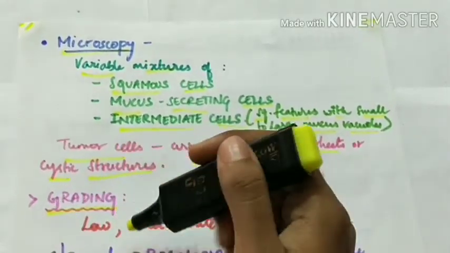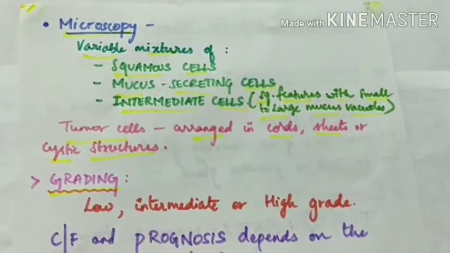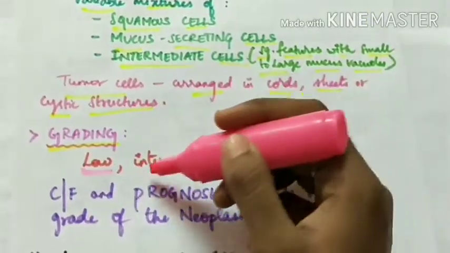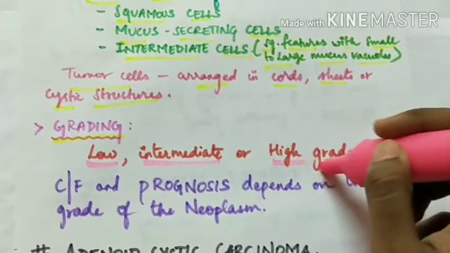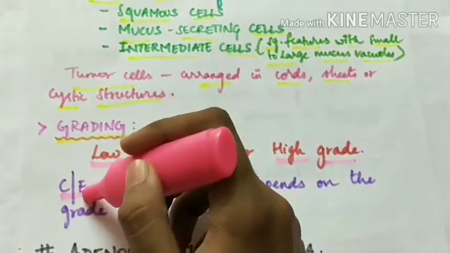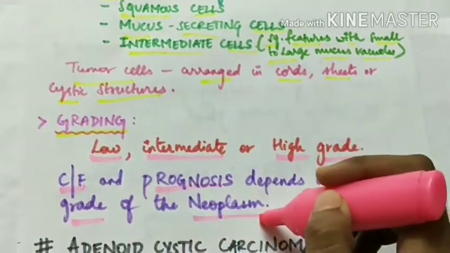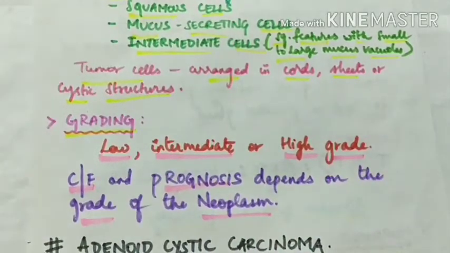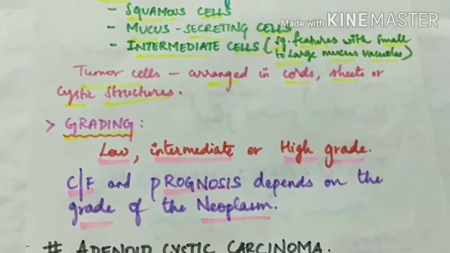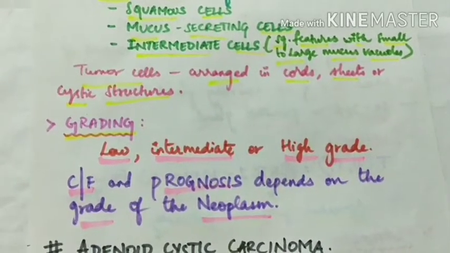Let's see the grading of mucoepidermoid carcinoma. It can either be low grade, intermediate grade or high grade. The clinical features and the prognosis depend on the grade of neoplasm. So the low grade has good prognosis whereas the high grade has the poor prognosis.